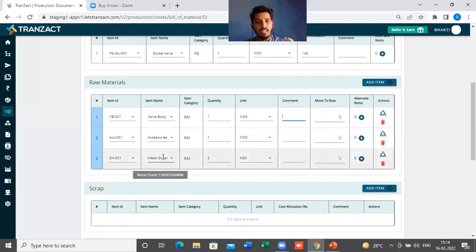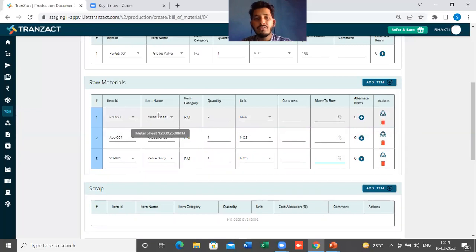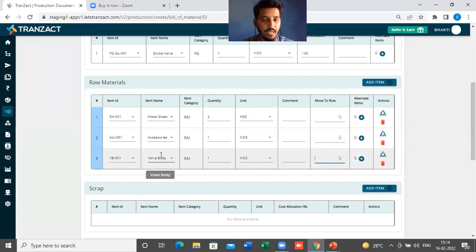For example, if I want to shift this metal sheet, you see here the third row item is a metal sheet. If I want to shift that metal sheet to number 1, what I need to do is just type 1 here. I want to shift this metal sheet item to 1, and I just click on this option which is present here. What will happen? That metal sheet will get shifted to the number 1 position, and the wall body will come to the third position. So you can exchange the rows, or the raw materials, in the bill of material.